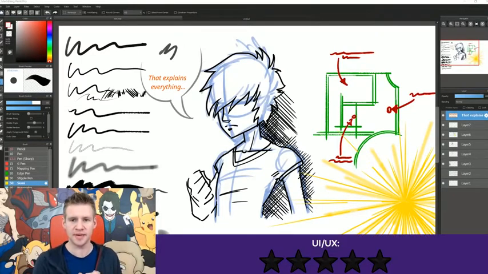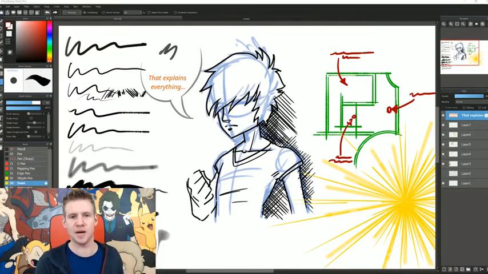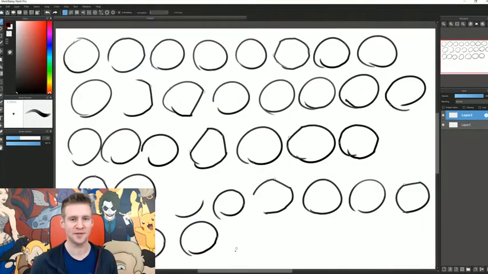UI and user experience, it's attractive and fairly simple. It's a little confusing at times, specifically in the customizing of certain shortcuts and presets. So brushes and stuff aren't the most intuitive to alter and create your own presets from. The circle test for this program, as you can see, wasn't great, but that being said, it wasn't the worst.